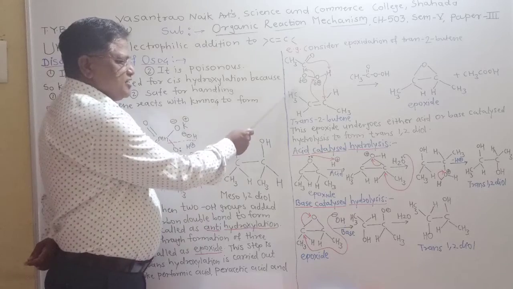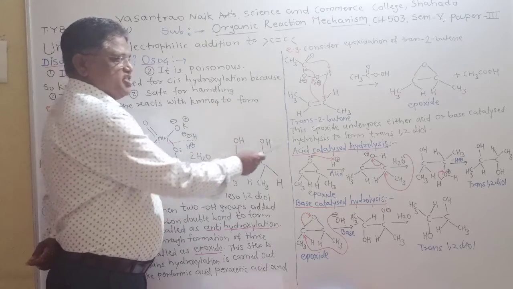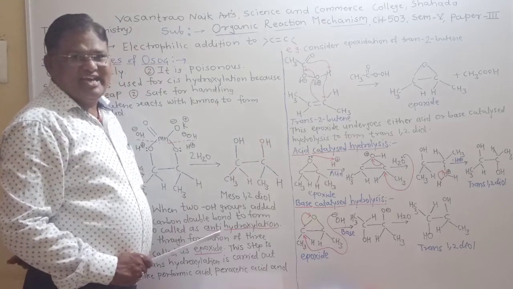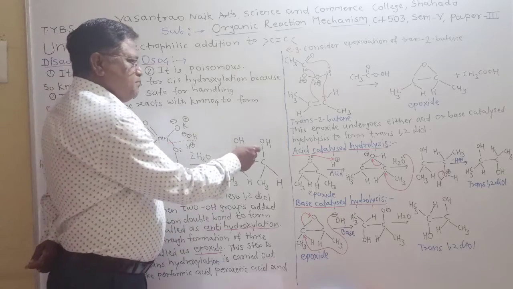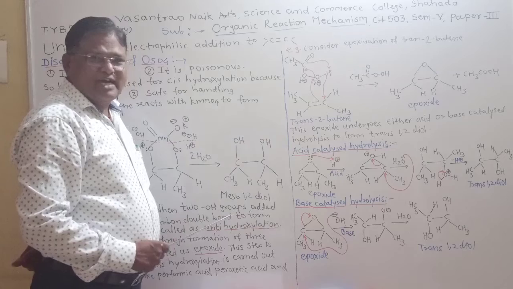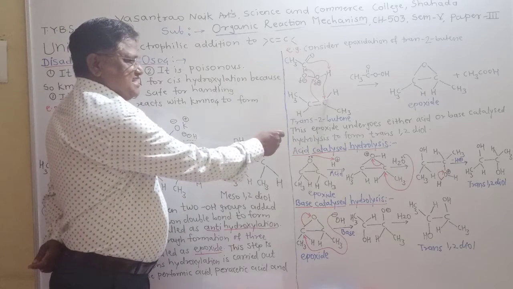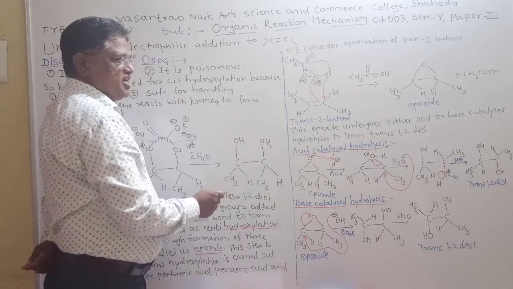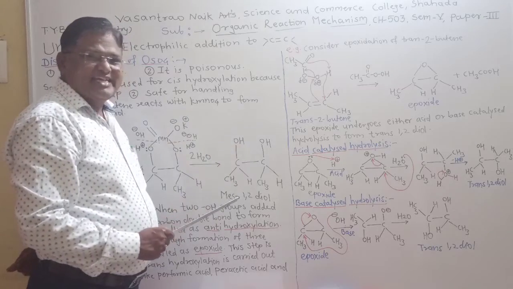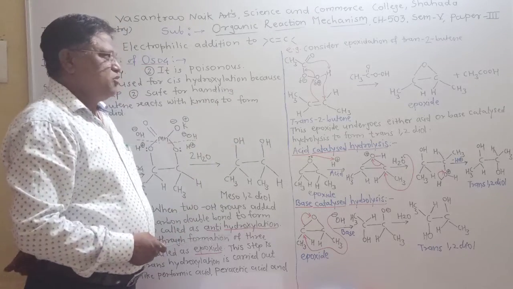That is, one CH3 group is directed upward while the other CH3 group is directed downward. Similarly, both hydrogen atoms are on opposite sides: one hydrogen atom is directed upward while the other is directed downward.